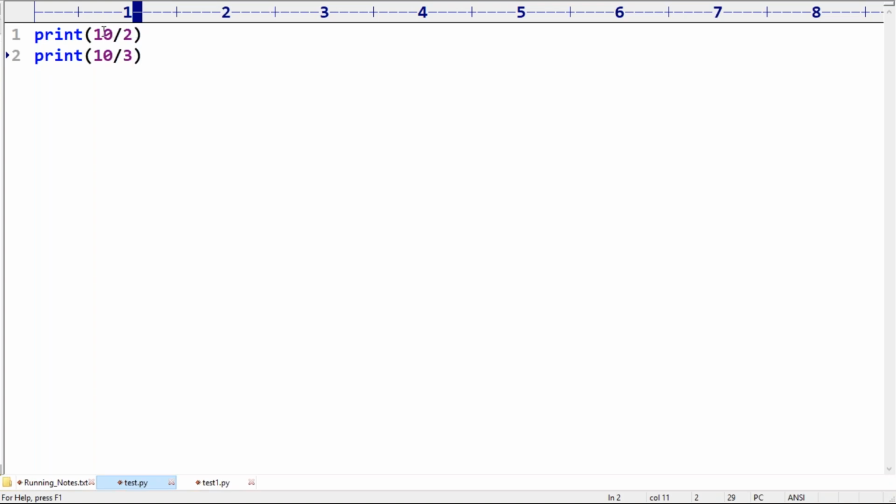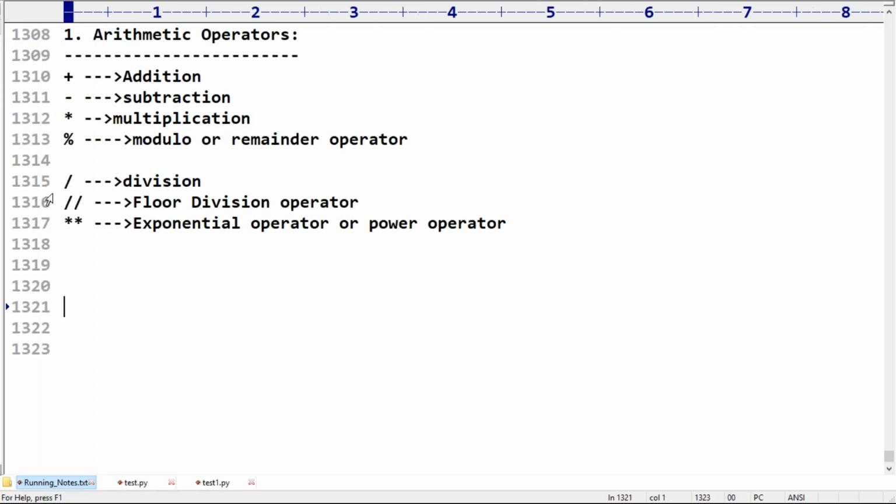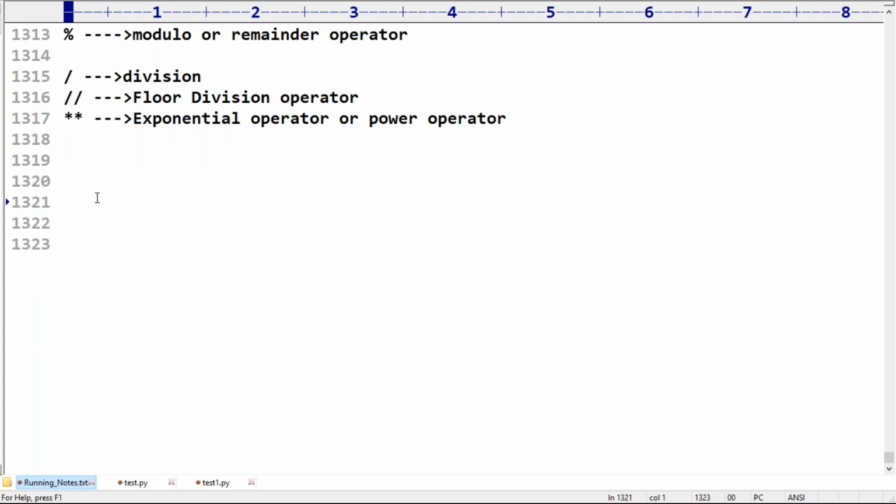What is the output you are going to get by default? For the people who are coming from a Java background, the Java division operator and the Python division operator are different. Don't bring Java terminology here. Now, the first important conclusion you should be aware of: the normal division operator always provides a float result only.